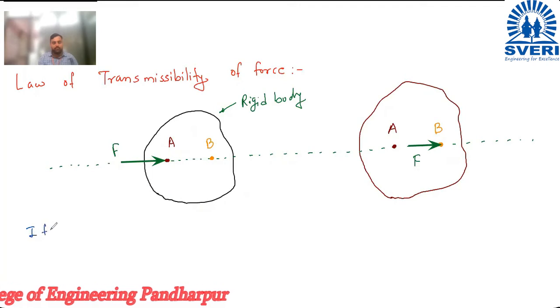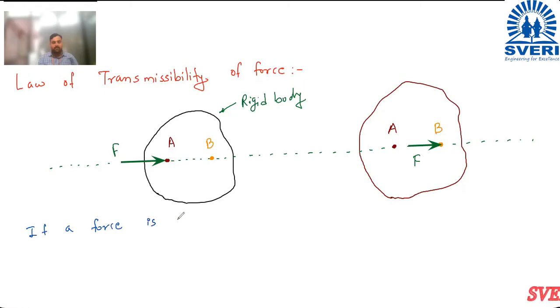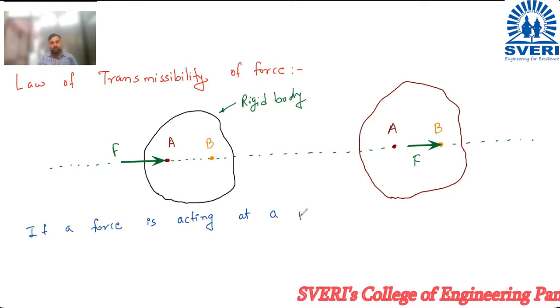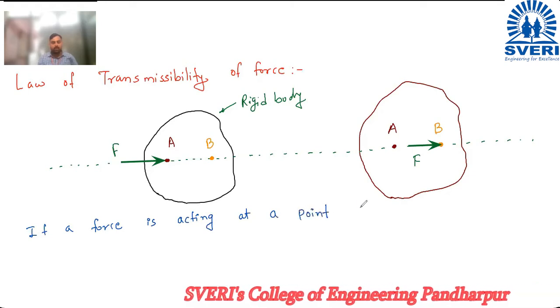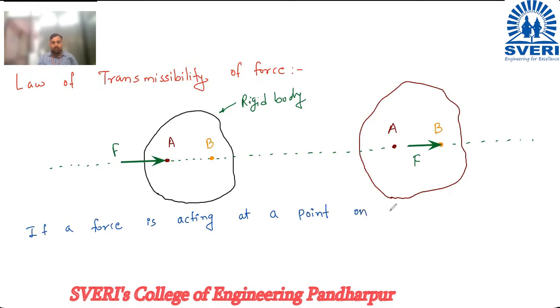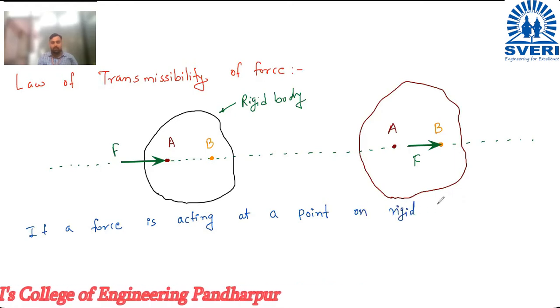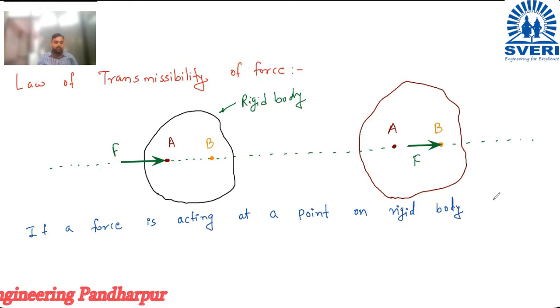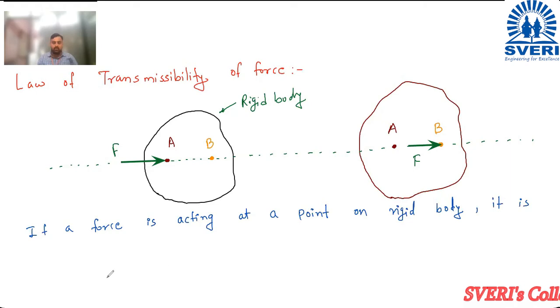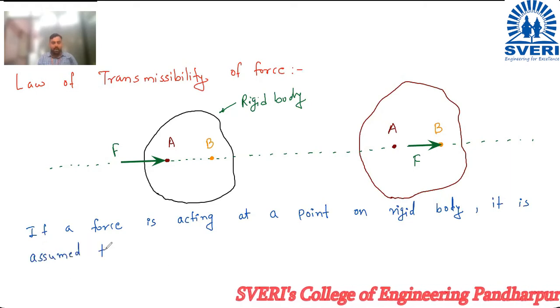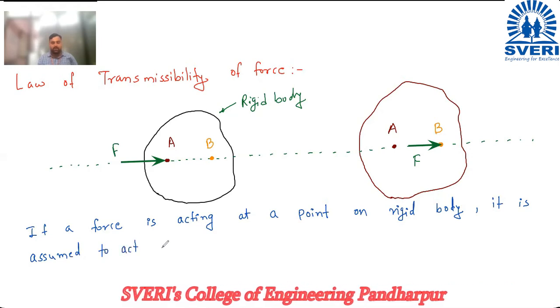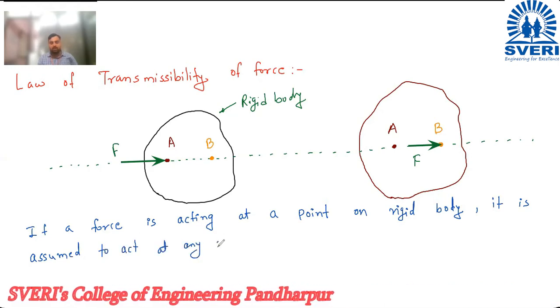If a force is acting at a point on a rigid body, then it is assumed to act at any other point